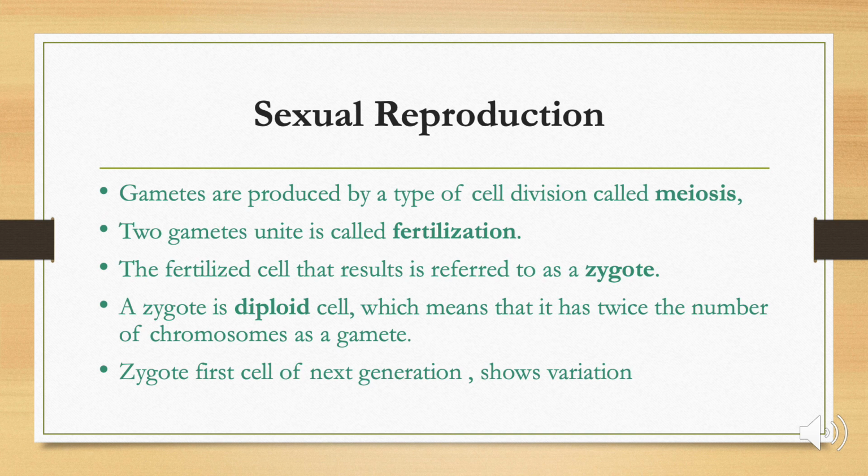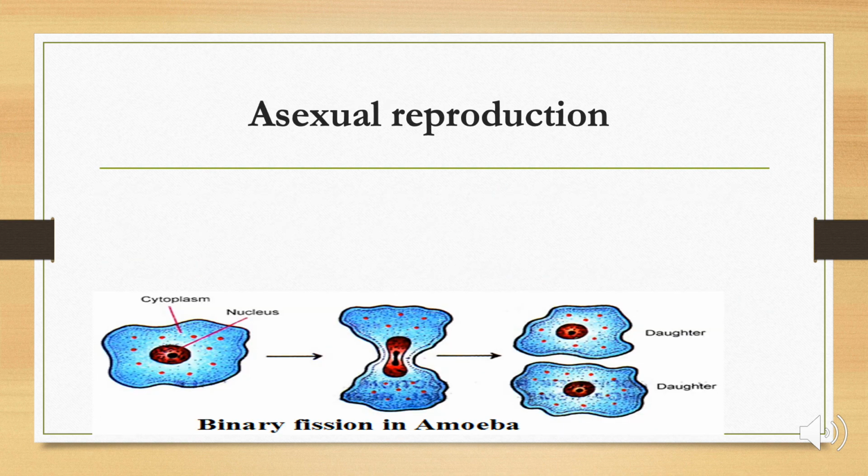So first we will study the various types of asexual reproduction. In asexual reproduction, as we have already seen, only a single parent or cell is involved to produce new young ones, which may be two or more in number. There are a number of methods of asexual reproduction, which can be by binary fission, spore formation, budding, fragmentation, regeneration, and so on.